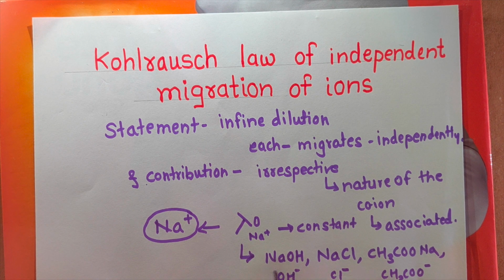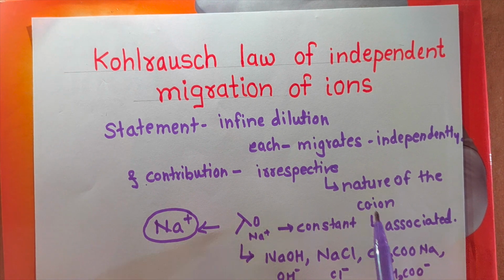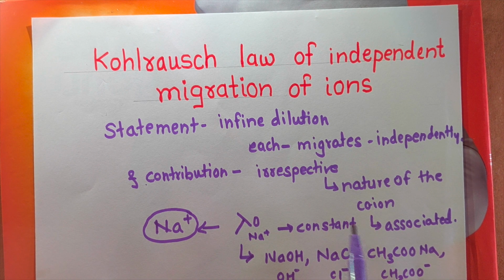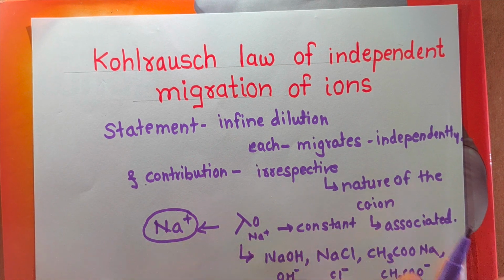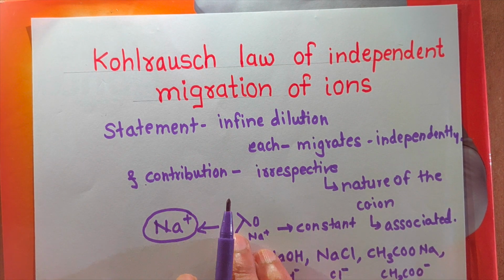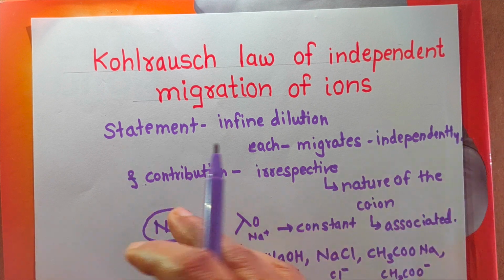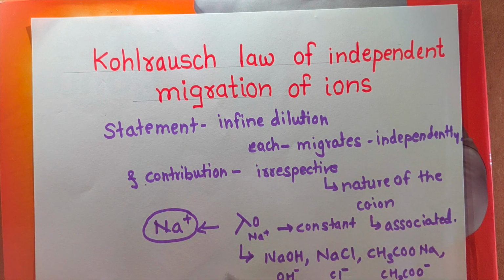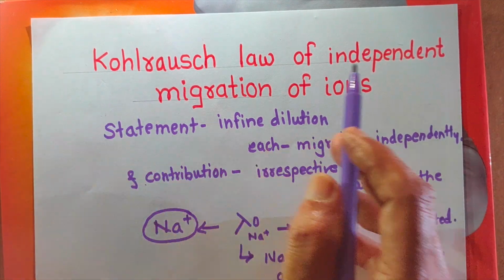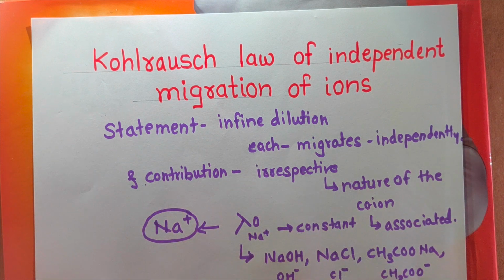But whatever may be its co-ion, remember here, what is co-ion? The co-ion of Na plus is OH minus, or Cl minus, like this. Whatever may be its co-ion, the molar conductivity at infinite dilution of Na plus ion is constant. It does not depend upon the co-ion and it migrates independently. This is called Kohlrausch's law of independent migration of ions.